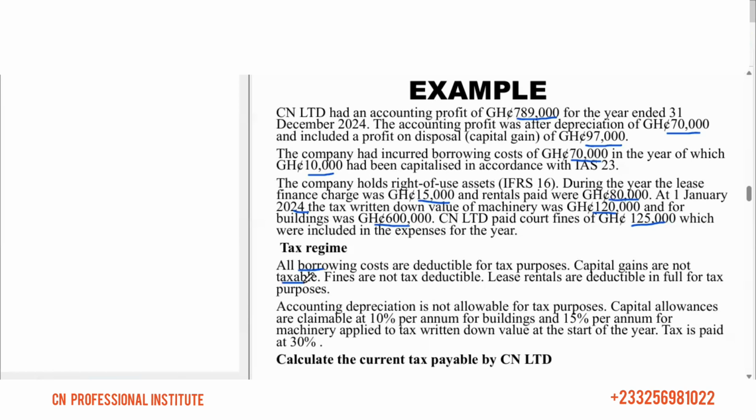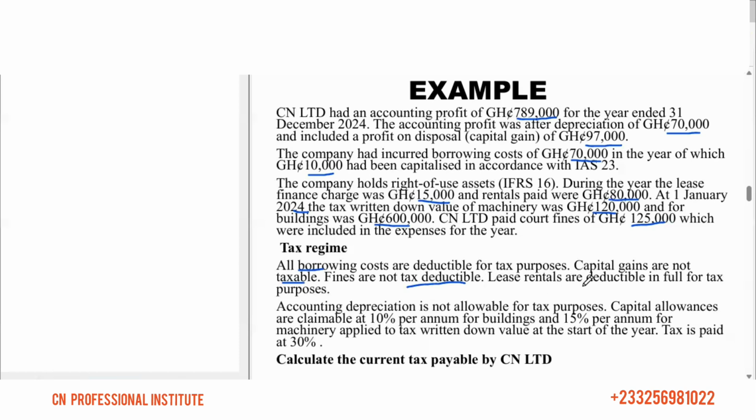The gain of 97,000 was included in profit, and since capital gains are not taxable, we have to deduct it. Fines are not deductible. The 125,000 fine was deducted before getting the profit, so we have to add it back.